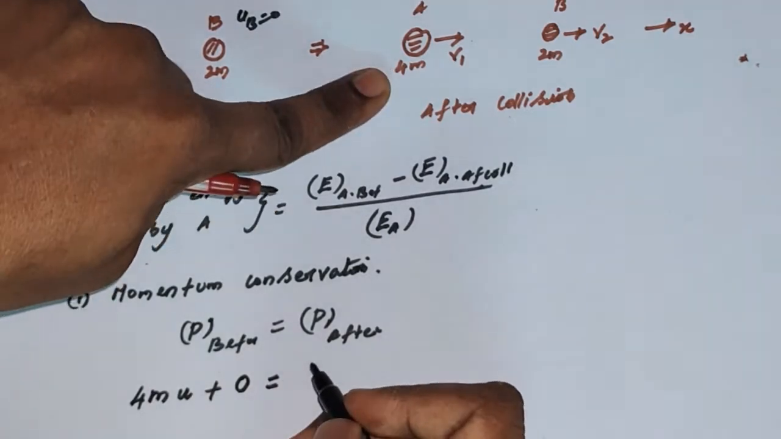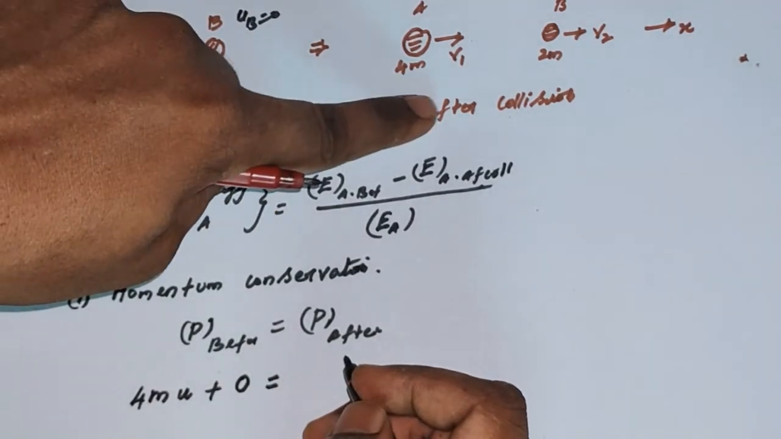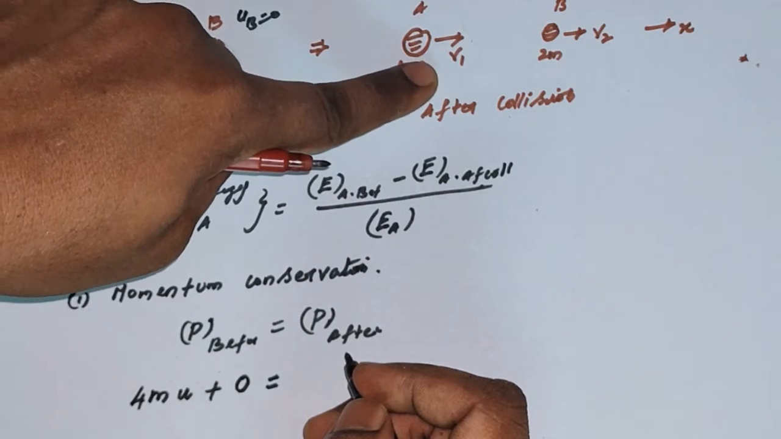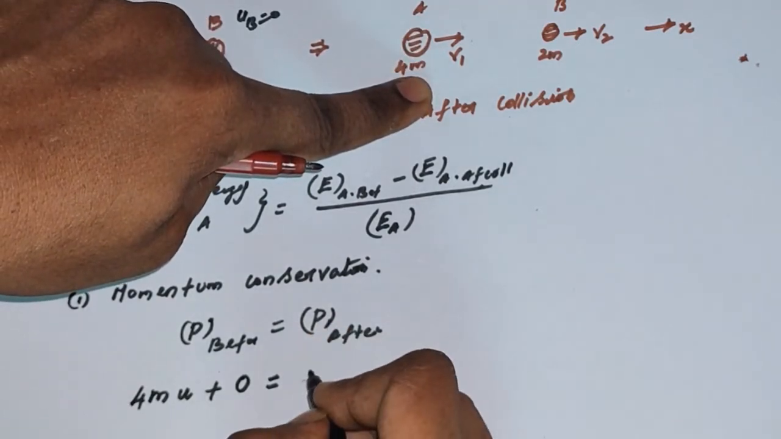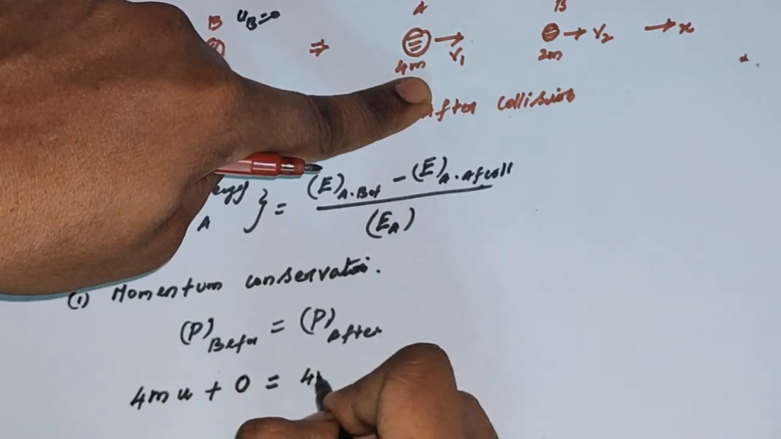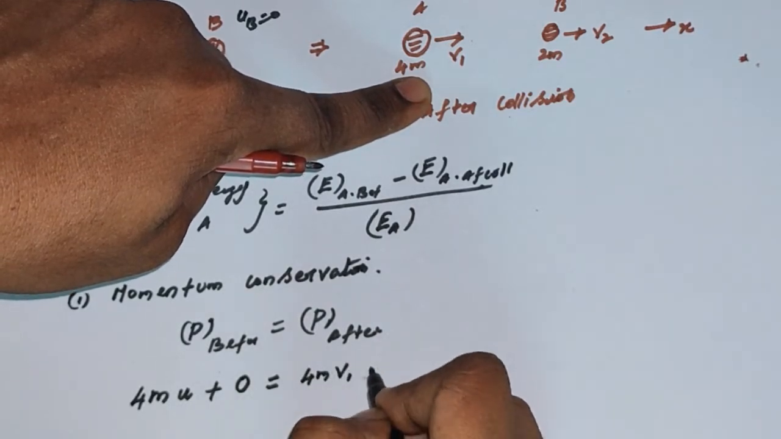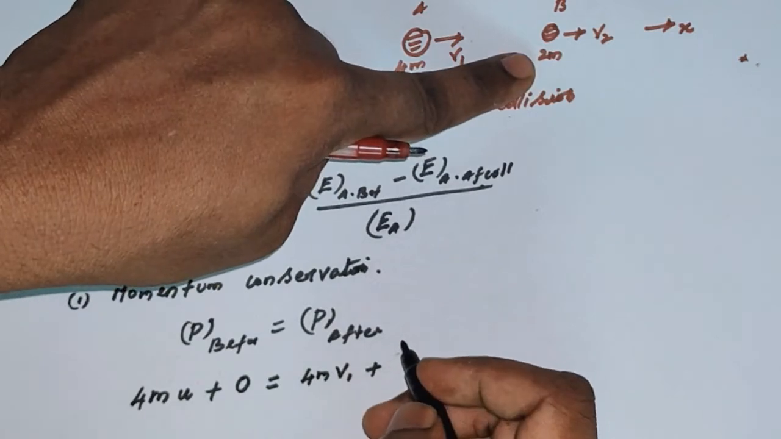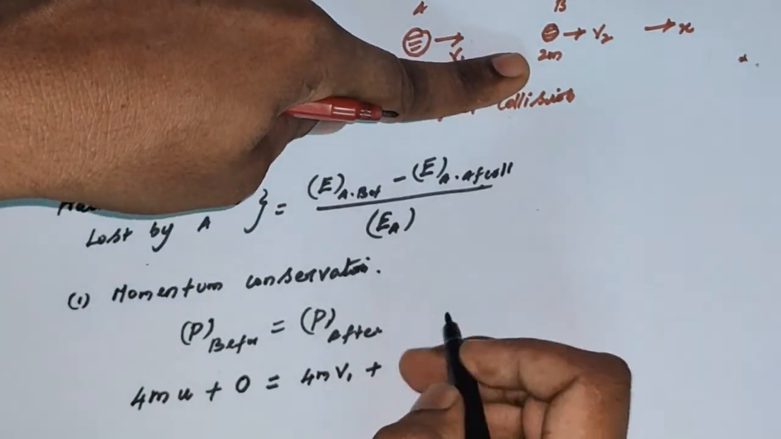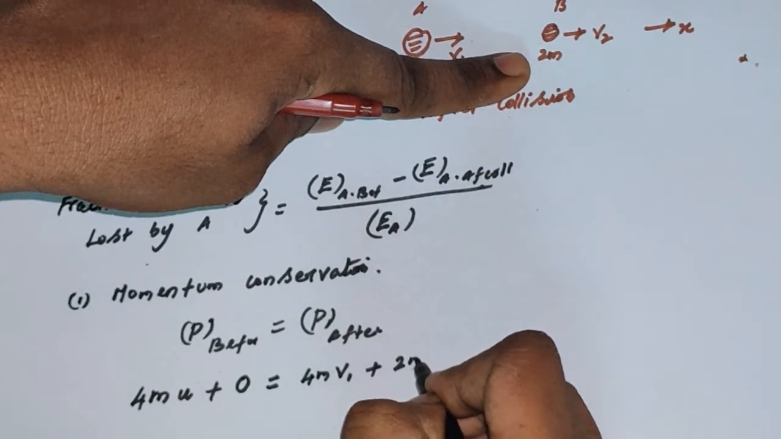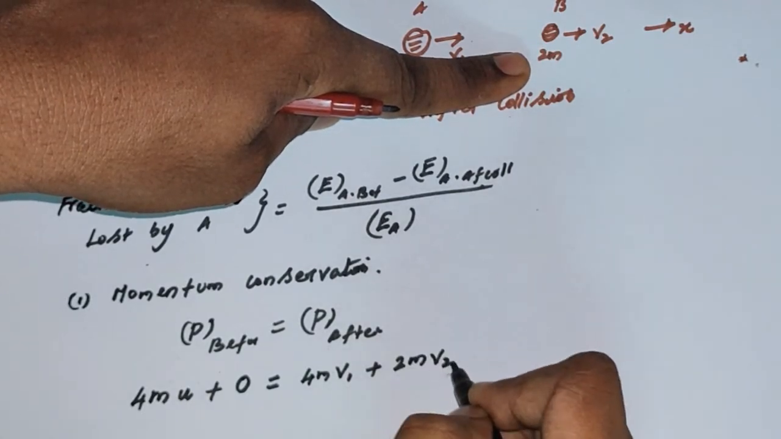The momentum of the object A after the collision would be equal to the mass times the velocity v1. In a similar manner, after colliding, B is also moving, so it has momentum. The momentum of B is the mass times the velocity v2.